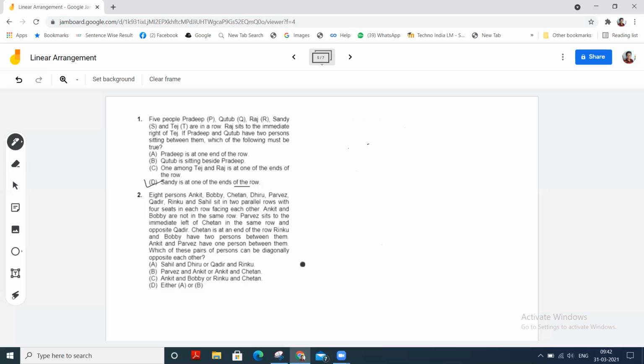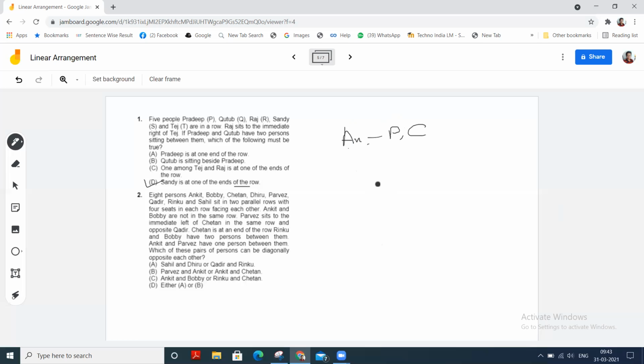Okay. So Parvez sits to the immediate left of Chetan in the same row and opposite to Kadir. Ankit and Parvez have only one person between them, so the arrangement in that row can be Ankit, blank, then Parvez, and then Chetan.